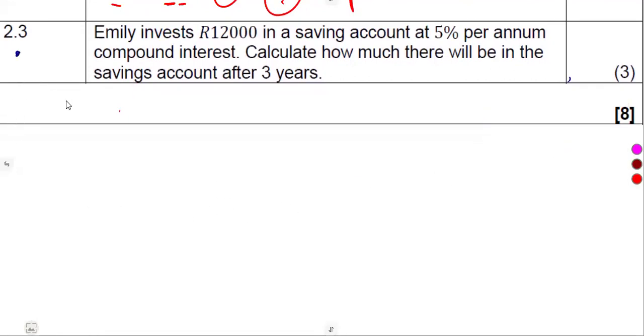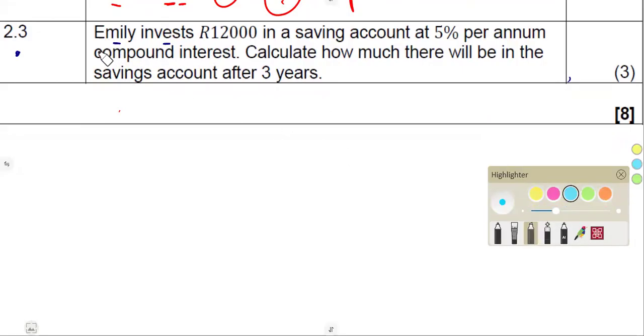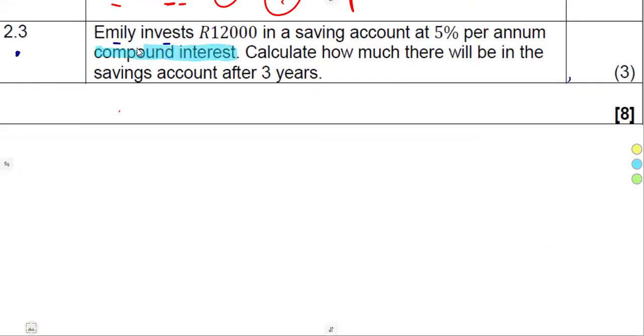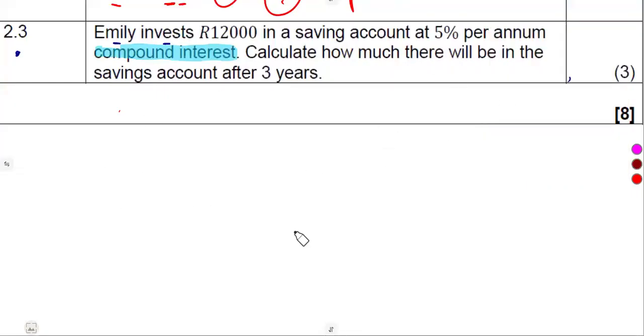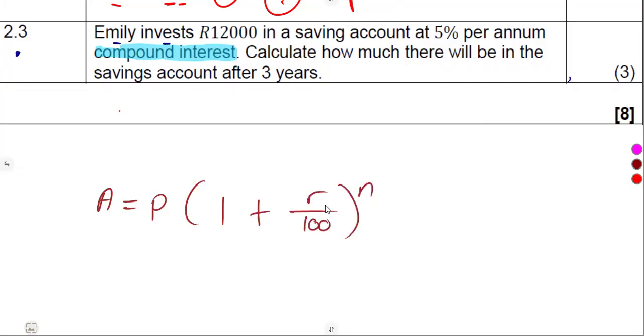All right. On question 2.3, we are given that Emily invests 12,000 Rand in a savings account at 5% per annum compound interest. Take note, compound interest. We are dealing with a compound interest. Remember, under the compound interest, I refer to many formulas. We can use different, but we can even use this one. Amount is equal to principal into 1 plus the interest rate over 100 to the exponent of n.